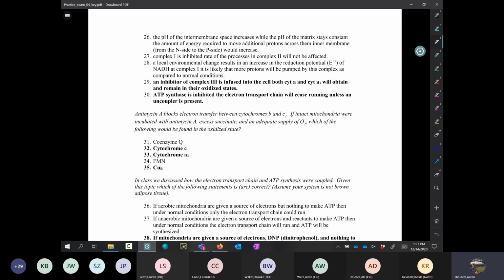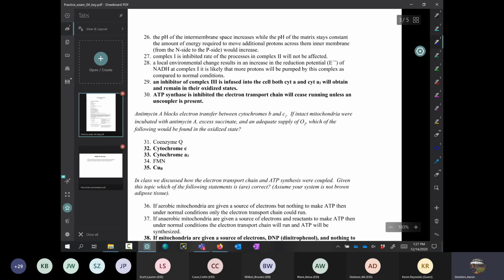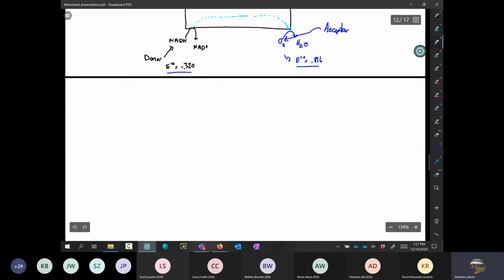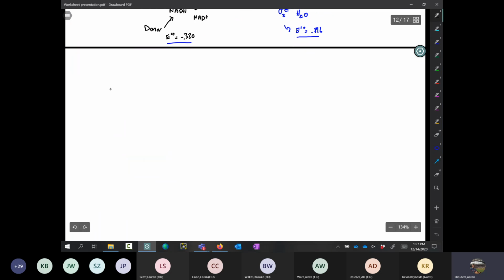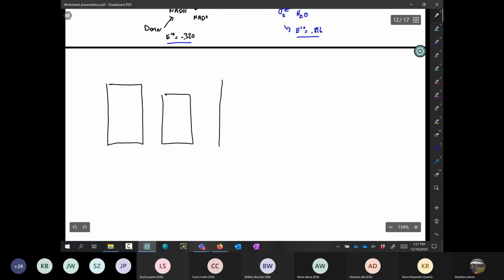Okay, so let's try and answer this by drawing this out between b and c1. We get to be a little bit more granular in our details here. So let's go ahead and draw out the electron transport chain. There's our 4 complexes: 1, 2, 3, and then 4.